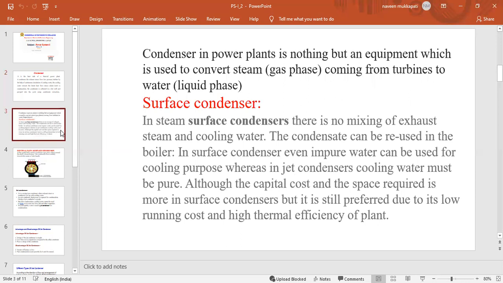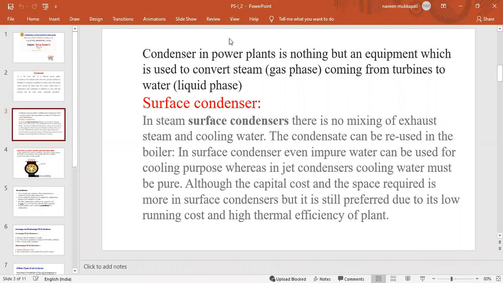The condenser in a power plant is nothing but an equipment which is used to convert steam coming from the turbine to water. Steam means the gas, and that will be converted into the liquid phase of water. While using this condenser, we reduce the wastages.